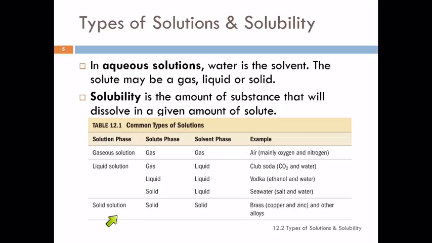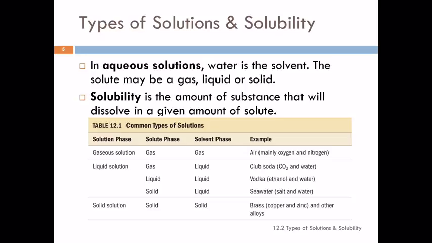You can also have solutions where both the solute and the solvent are a solid. An example of this is a metal alloy. Alloys are not compounds. They are mixtures. They're actually solutions. So brass is a mixture of copper and zinc, a solution.